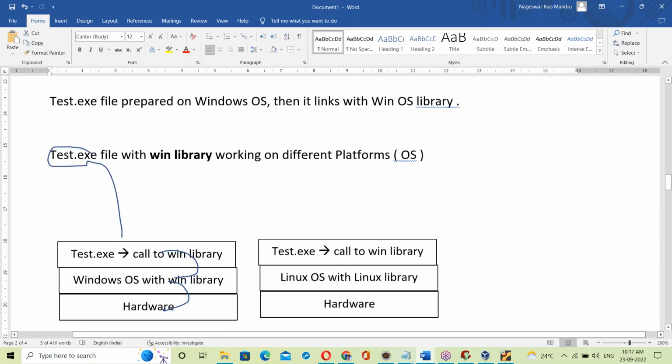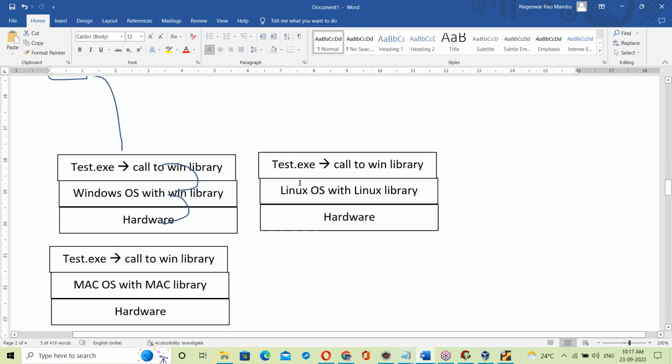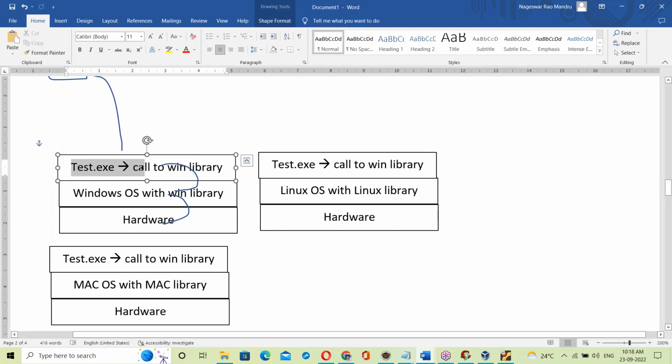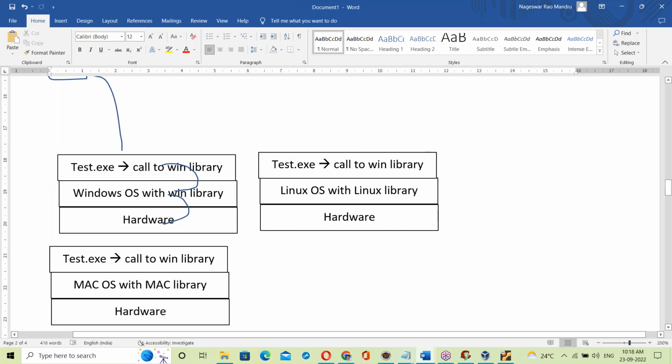At the time of generating the exe, the link never changes. Once linked with the Windows OS library, it is always with the Windows OS library only. It is a fixed link. Statically means fixed.